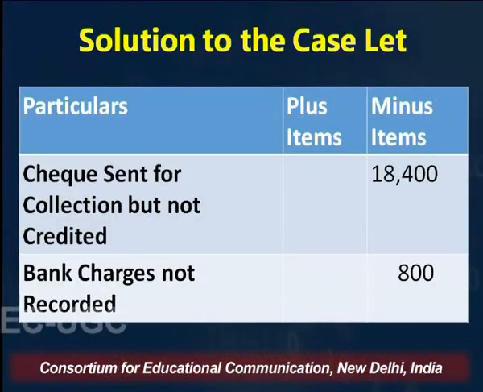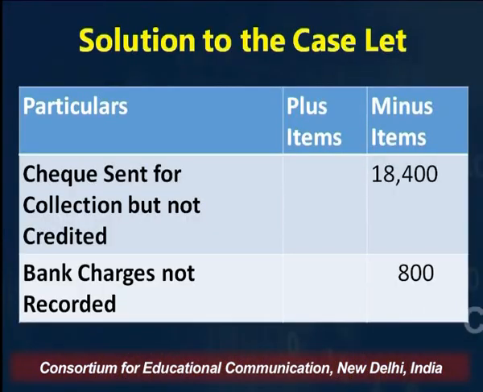Then coming to the checks which were sent for collection but are not credited. So you have sent a check and you added it in your cash book column of the bank, right? So the bank column has increased by 18,400. You are not aware that the bank has actually not credited. You simply assumed it has been credited. So you will reduce, because as per the bank statement, the balance is short by 18,400. So you are going to reduce this amount from the cash book to reconcile with the passbook balance.